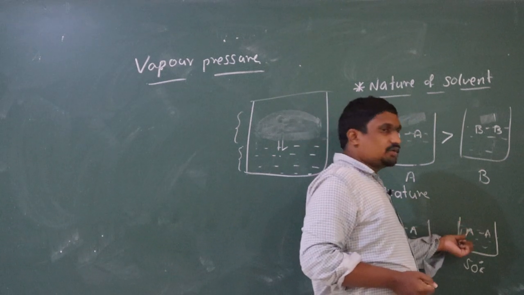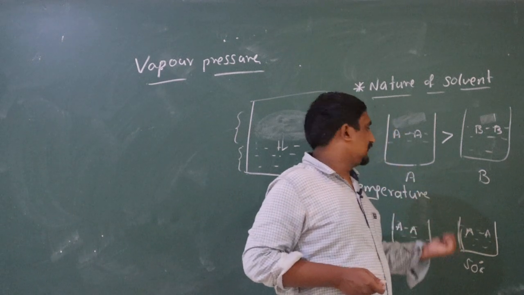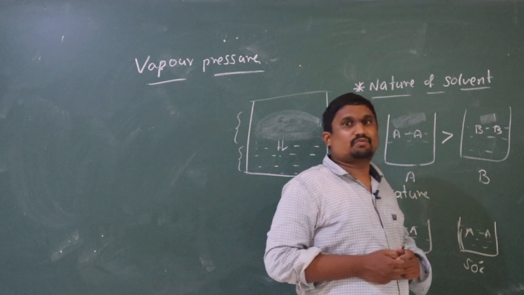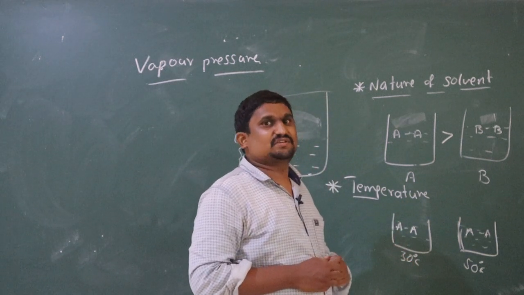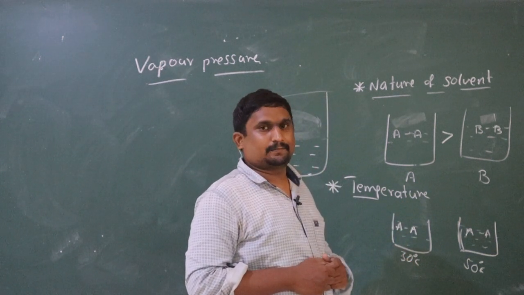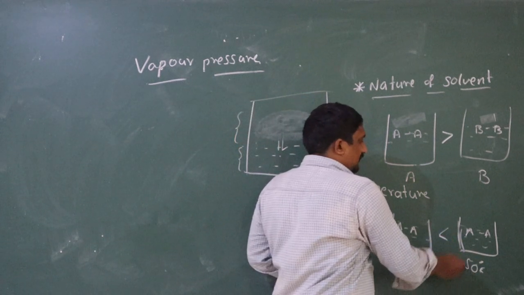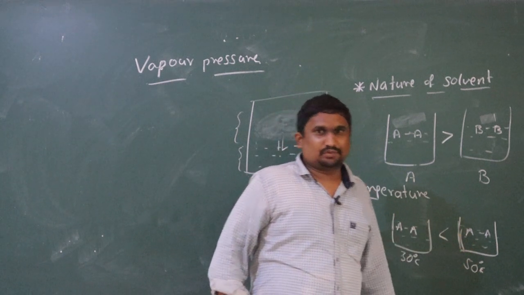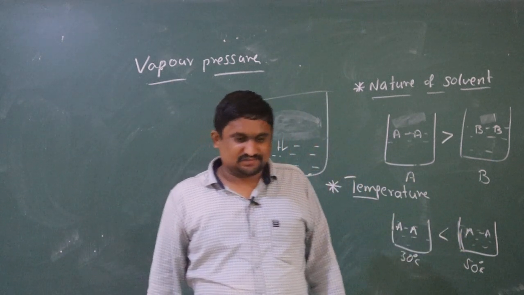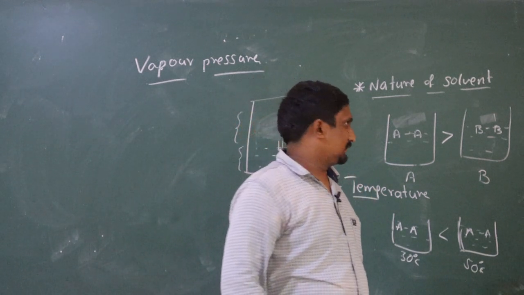With that higher energy, they easily escape from liquid state to vapor state. Hence they have more vapor pressure. Hence we can say temperature is directly proportional to vapor pressure. The solution kept at higher temperature exhibits more vapor pressure.